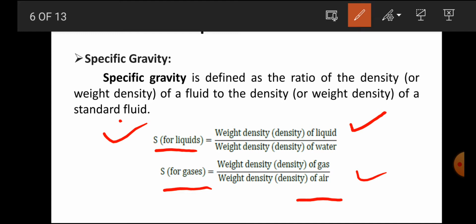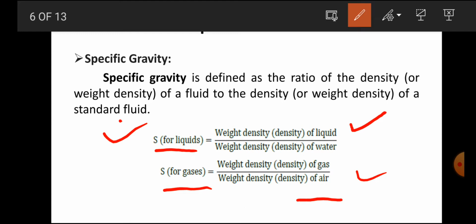So you can see here, upper side as well as lower side, weight density is there. Instead of weight density, we can also write mass density or density. So we can also write density of the liquid divided by density of the water. Similarly, for the gas, density of the gas divided by density of the air we can also write.